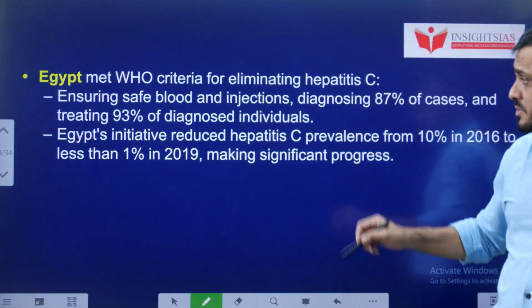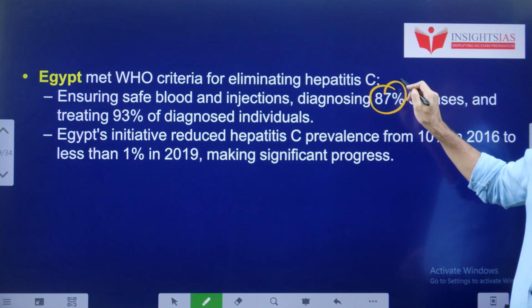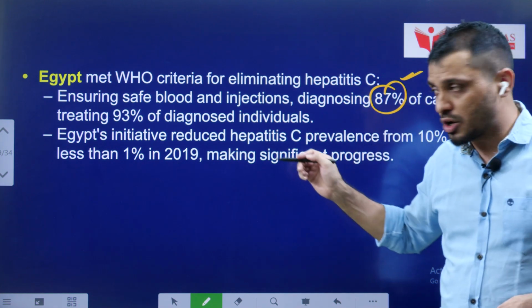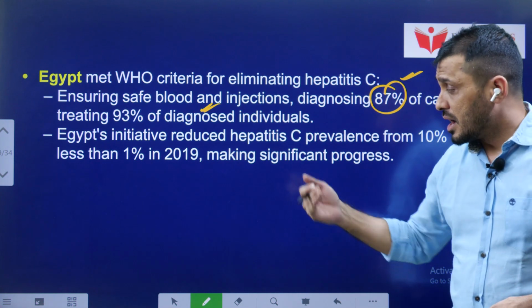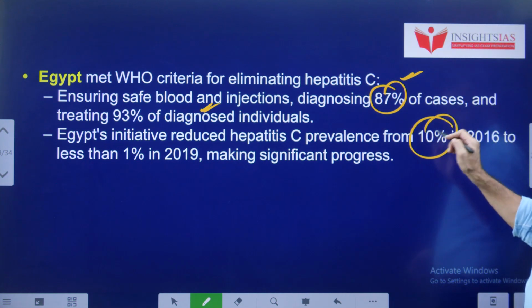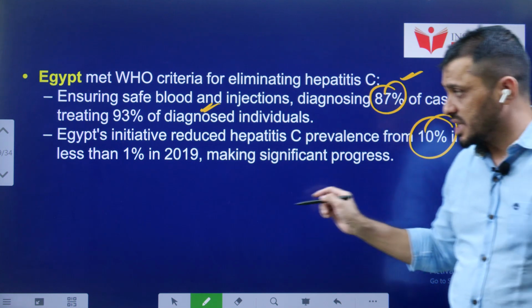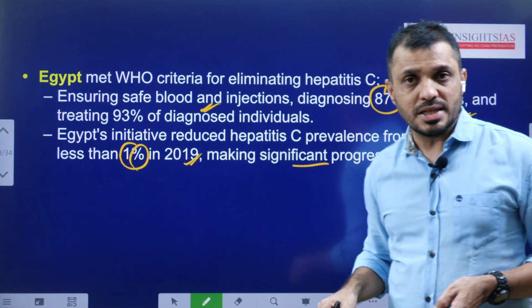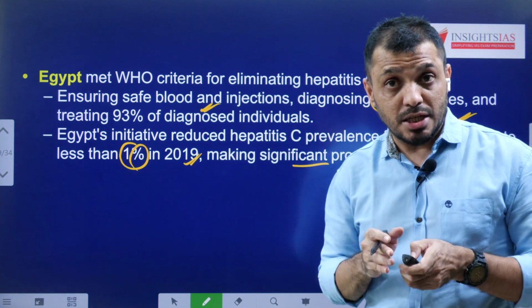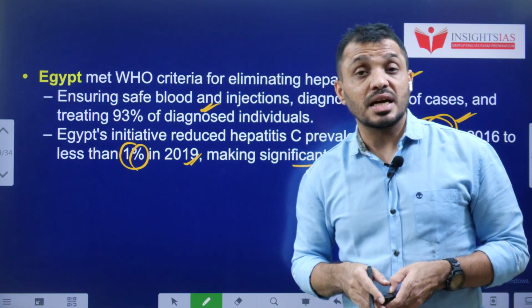Egypt is able to diagnose 87% of the cases on time, and 93% were diagnosed completely. The prevalence was 10% in 2016, and now it is only 1% in 2019, making significant progress. That is the reason it was kept under gold tier. This is regarding Egypt.